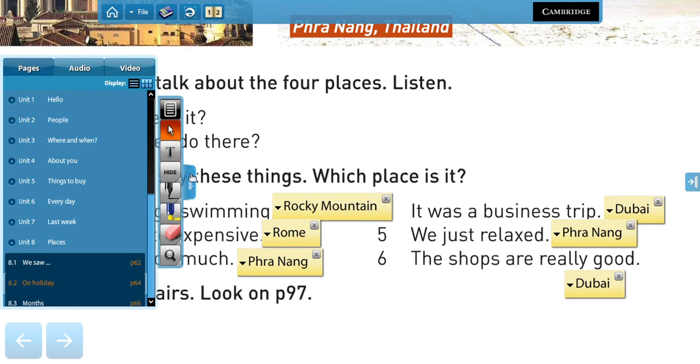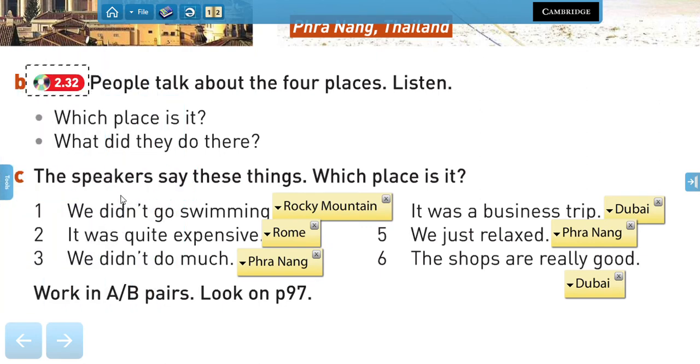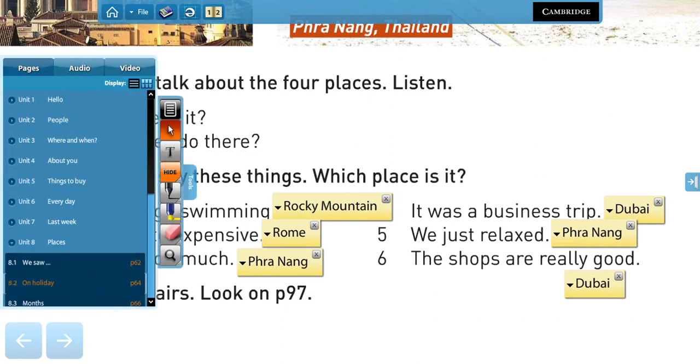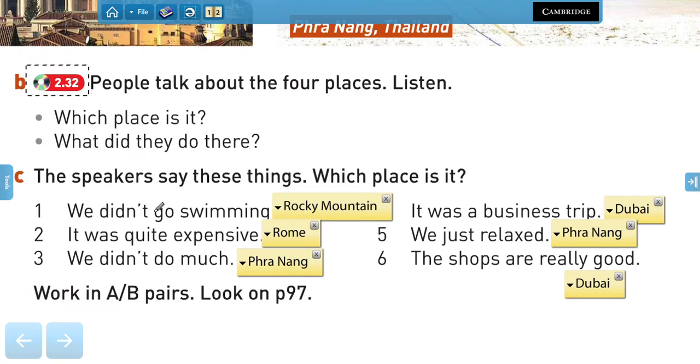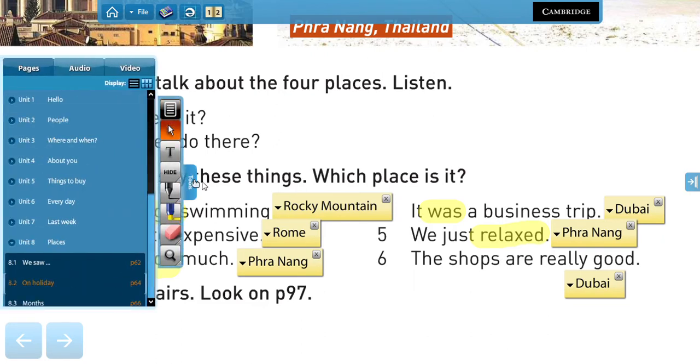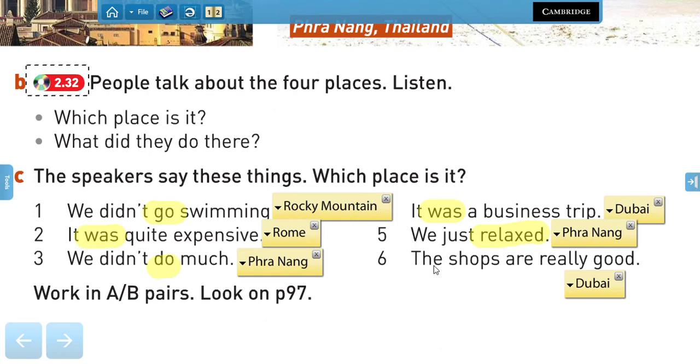Excellent job. So again, pay attention that in the cases in which we have auxiliaries in negative, like didn't, the verb that we use is not used in past, right? So we say we didn't go, we didn't do too much. Instead, when we have positive sentences, we do use verbs in past. The last one, of course, is positive because shops are always there, and it's not something that happened in the moment. They are normally really good. That is why we use present and not past.